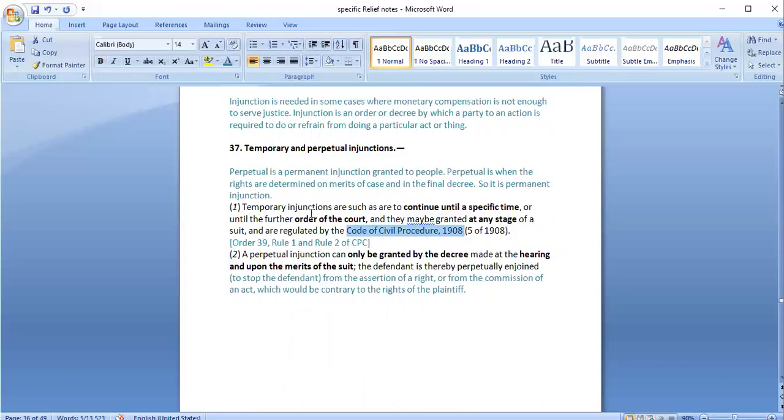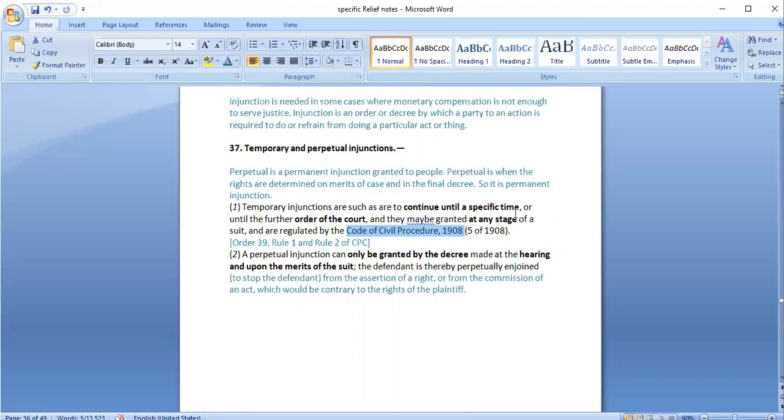What is temporary injunction? It would be given by some order of the court. Order of court means it may be at any stage of the case, when the case is pending or during the time of execution. The court would pass an order and ask the person to do something or prevent him from doing something for a specified time. The court may say that until a decree is passed, you should stop your construction. Or the court may say that for the next 1 year, you should stop your construction.